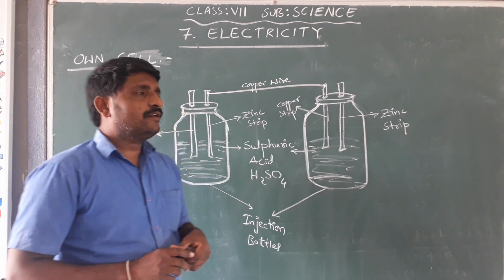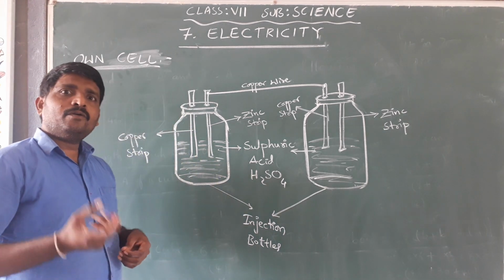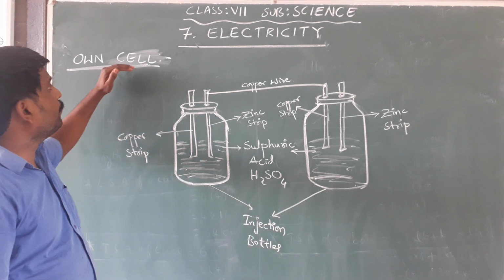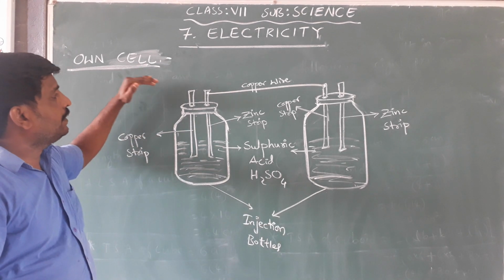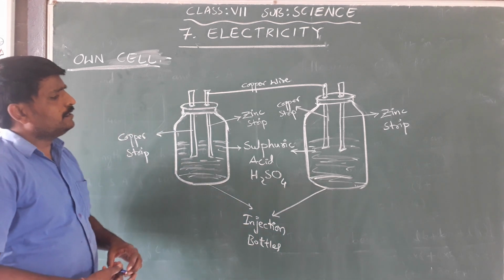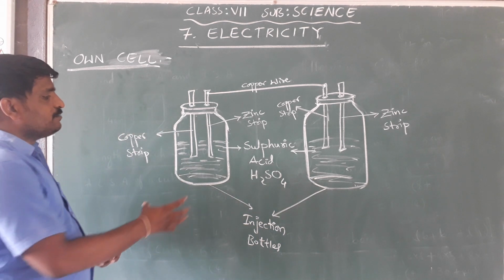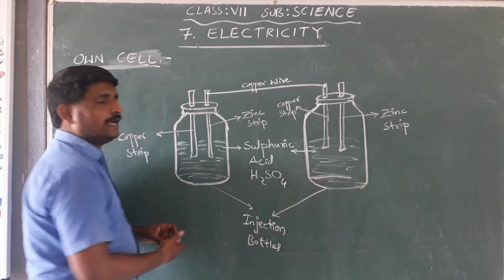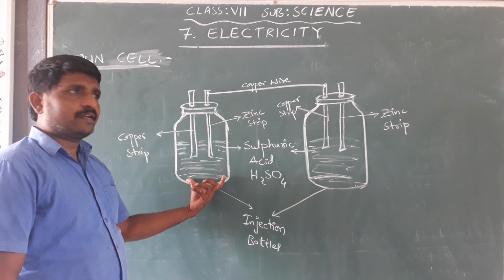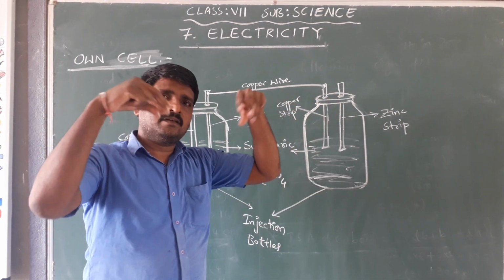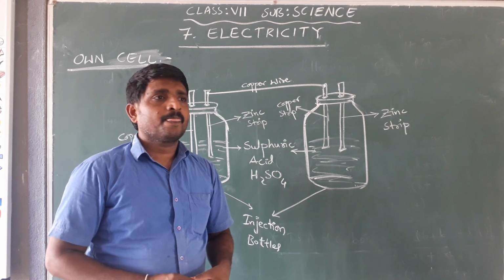Before that, we are going to see how we are able to make our own battery or our own cell. Take it as an activity. In order to conduct this activity, first we have to collect two empty injection bottles, and for those injection bottles there will be some rubber caps.